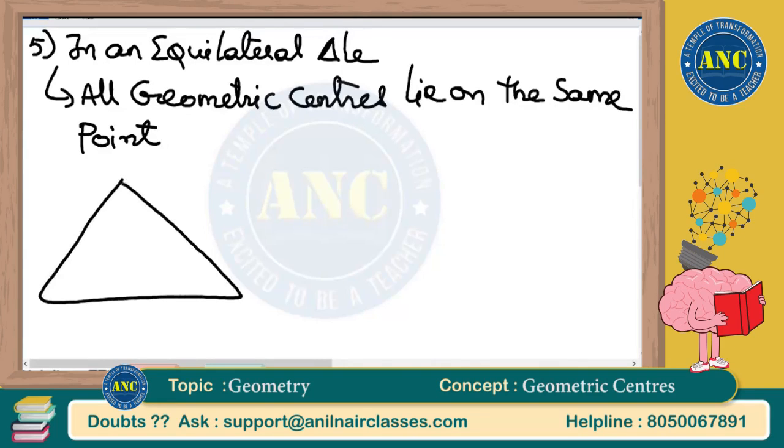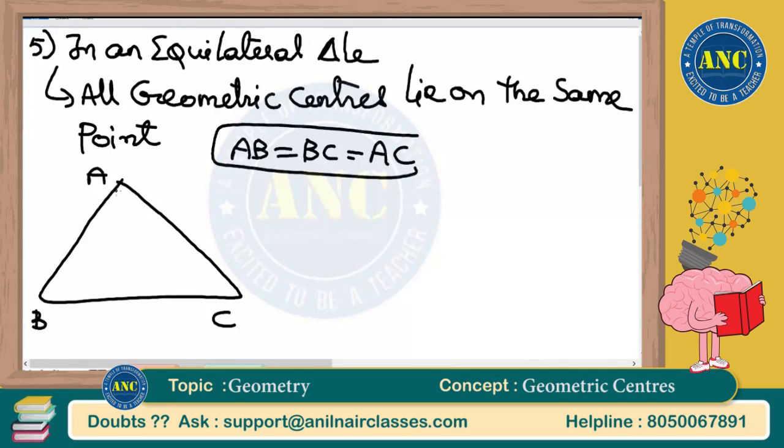If I take an equilateral triangle or an equiangular triangle, all three sides are equal: AB equals BC equals AC. So if I drop a perpendicular, all the geometric centers lie on the same point.